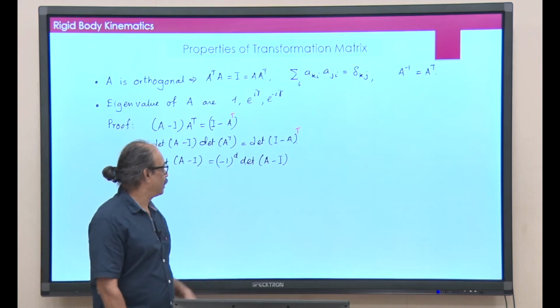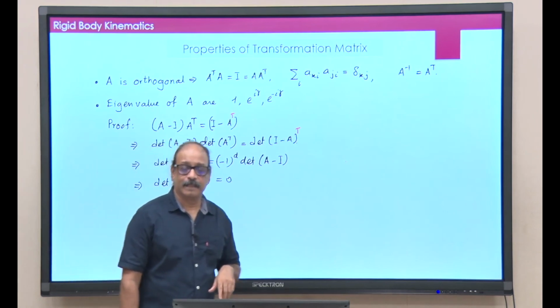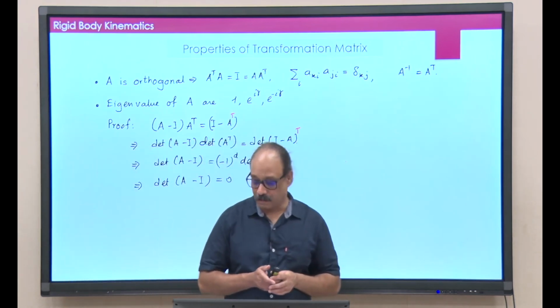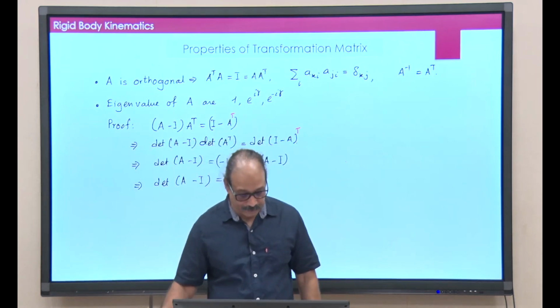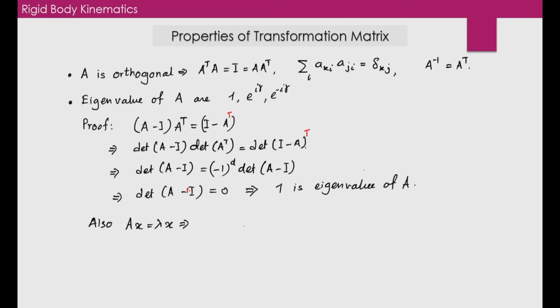So, basically you would have a minus sign there, and that says determinant of A minus I is equal to 0, and this basically means this is determinant of 1 into I. So, 1 is one of the eigenvalues of the matrix A, and the remaining 2 also can be very quickly figured out.